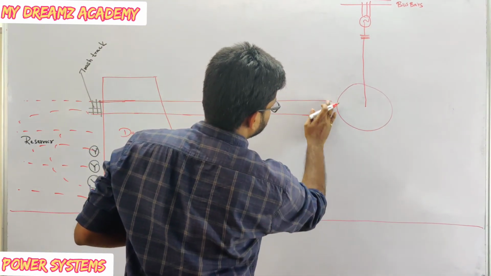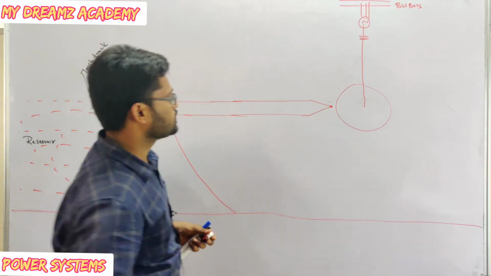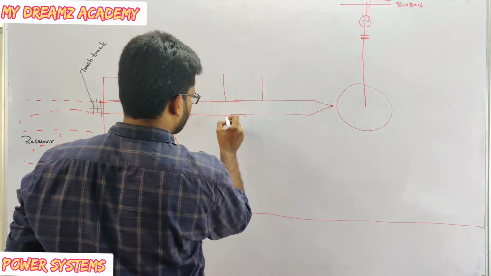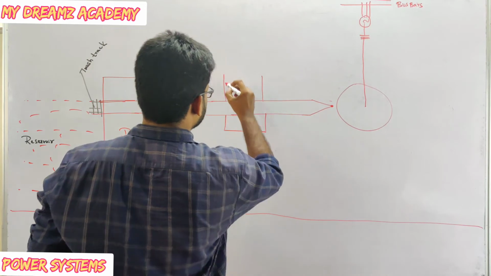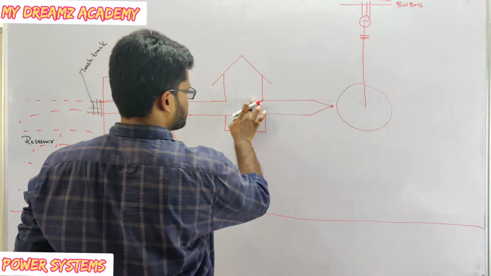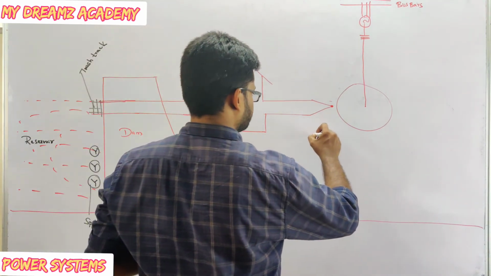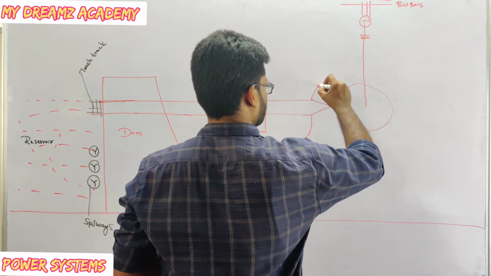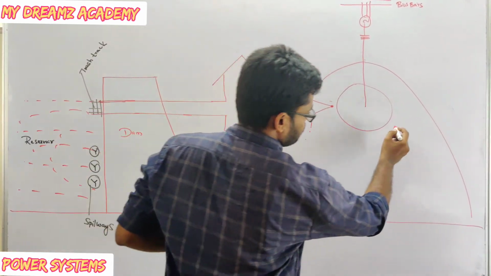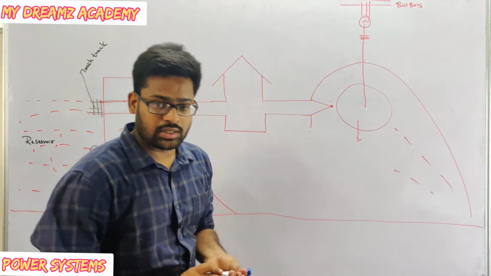This is one pipe, there is a nozzle, and in between these two we have one tank, that is called surge tank. Why we need to use surge tank, that we are going to see later. And the excess water will flow like this, and this is turbine.